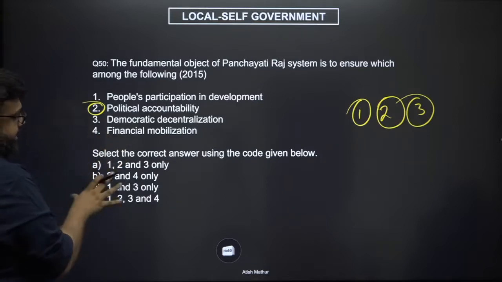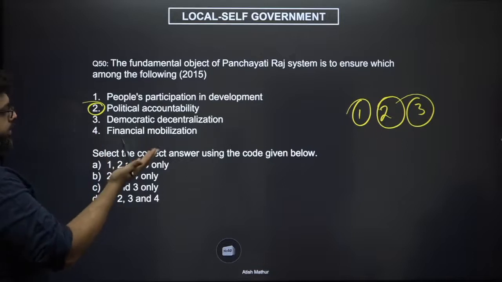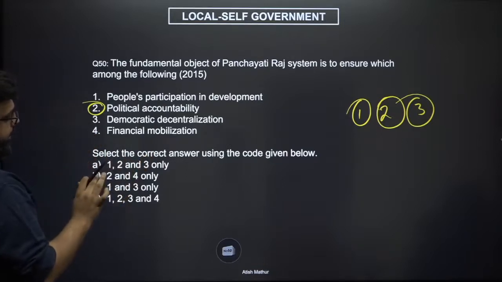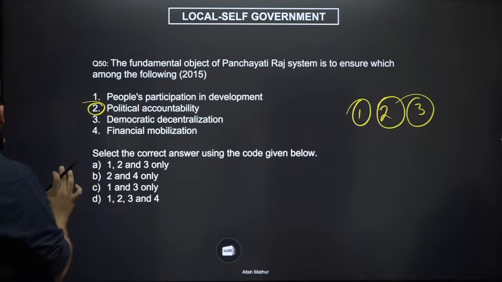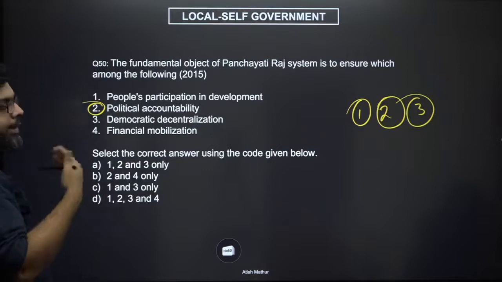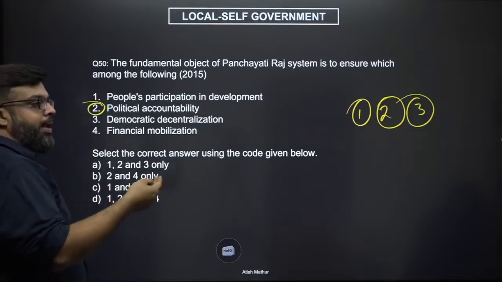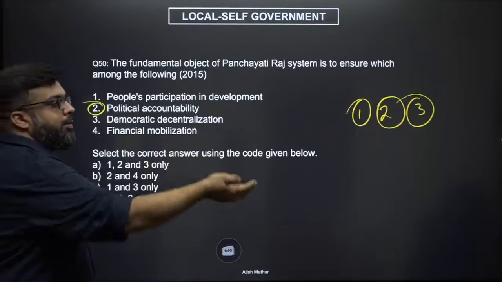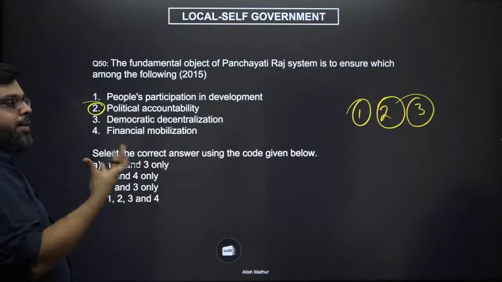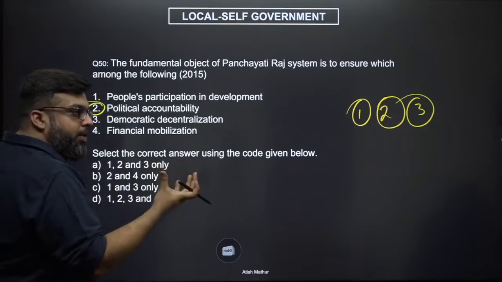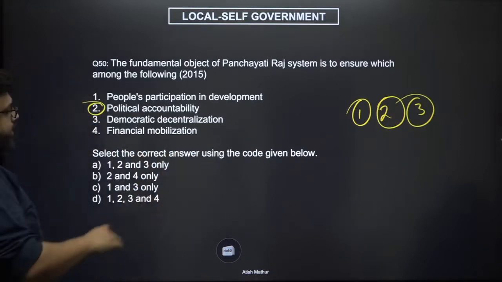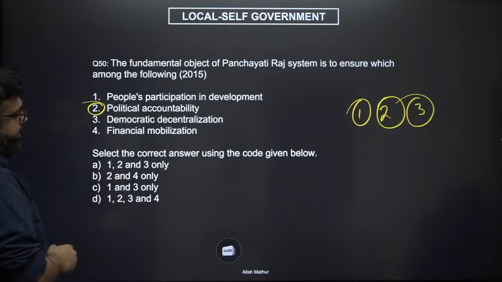Democratic decentralization is definitely the case because that's the objective. So 3 definitely has to be there. Political accountability seems to be a little bit of a problem, because through Panchayati Raj, you are not making the politicians, your MPs or MLAs, accountable to anybody, right? Here you're building a government of the people, for the people, by the people, from within the people at the community level. So this definitely doesn't seem the case.